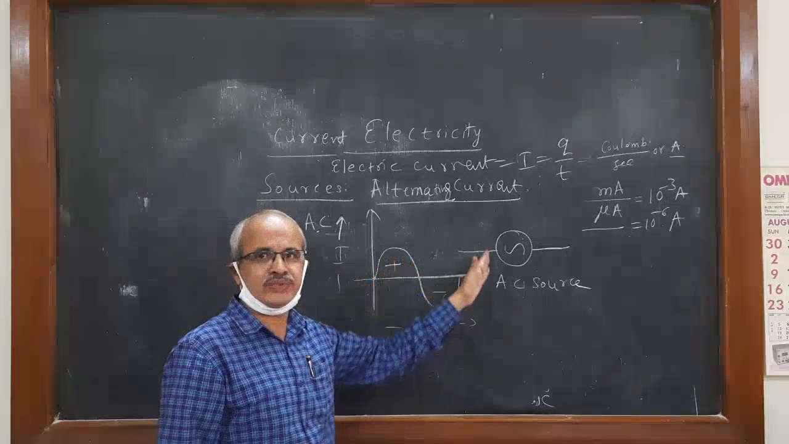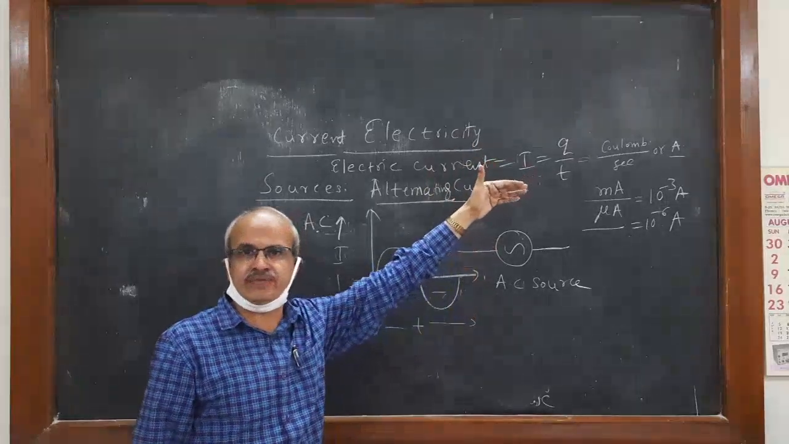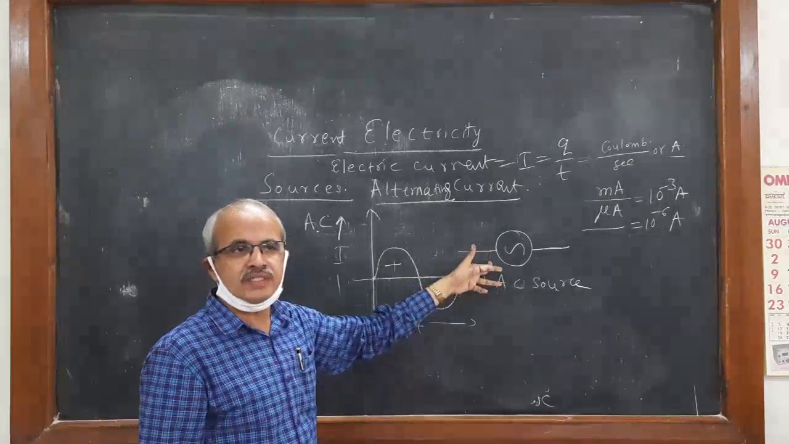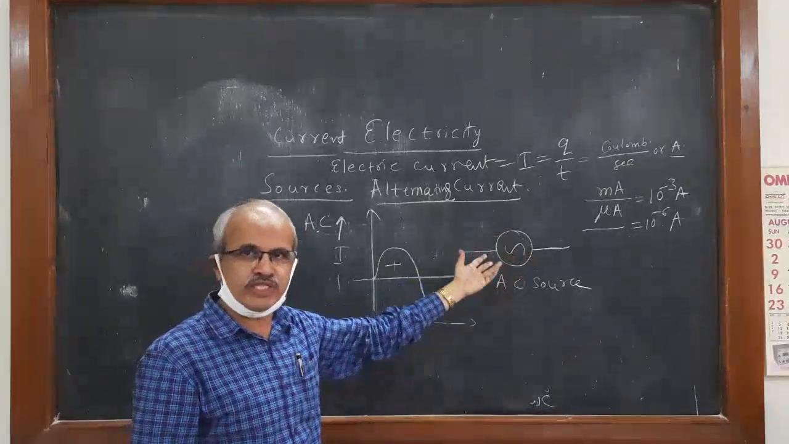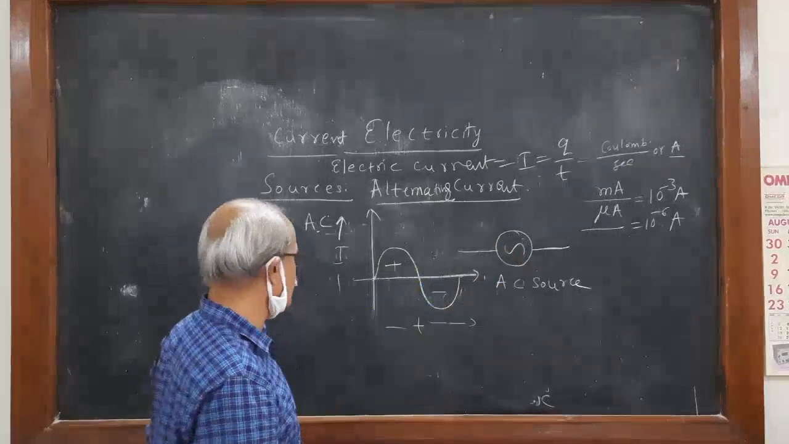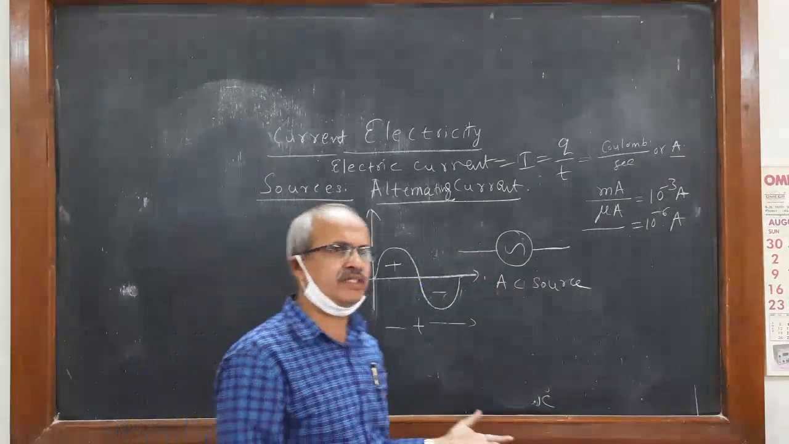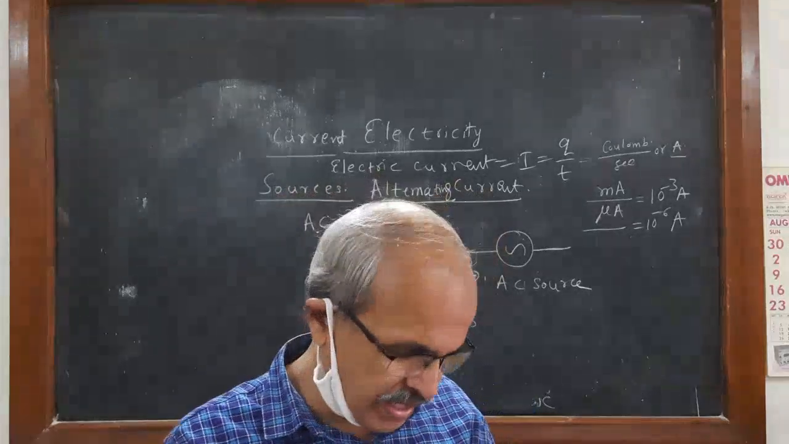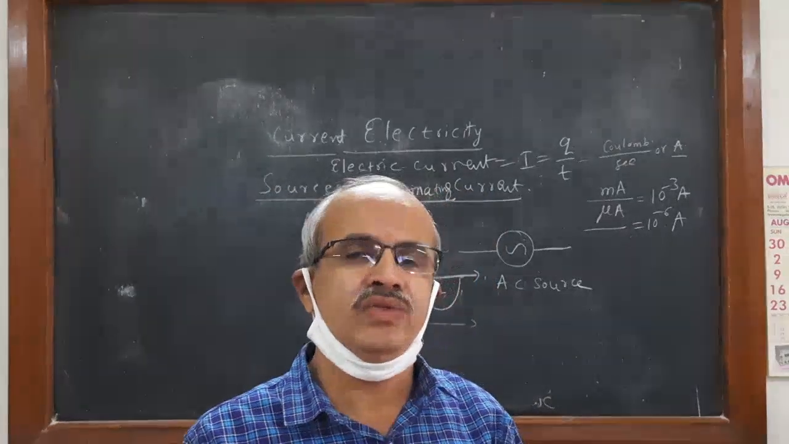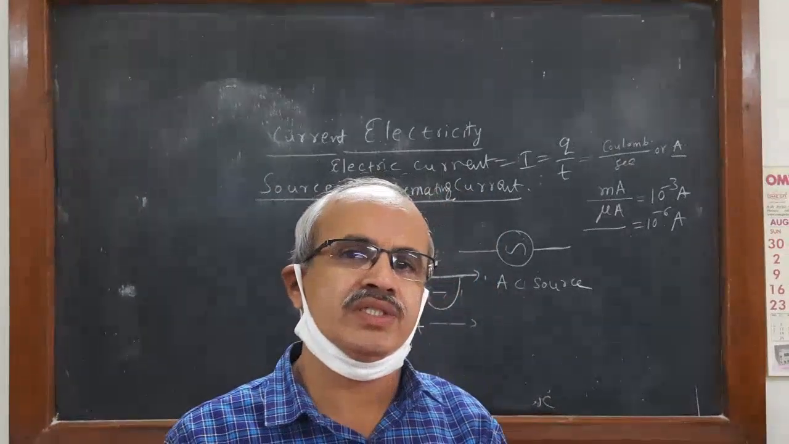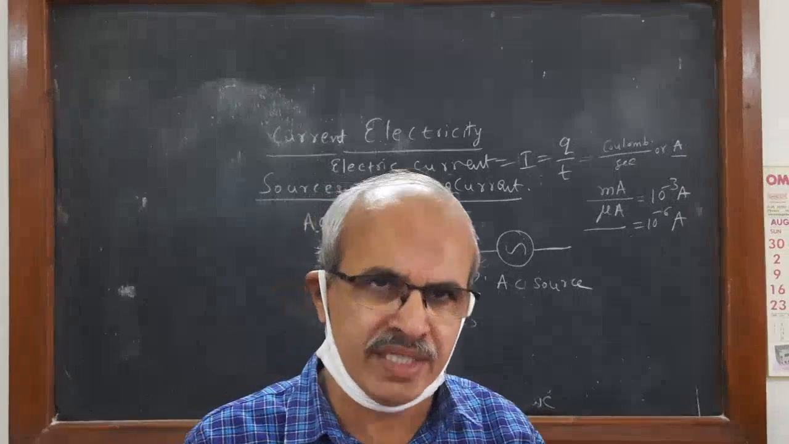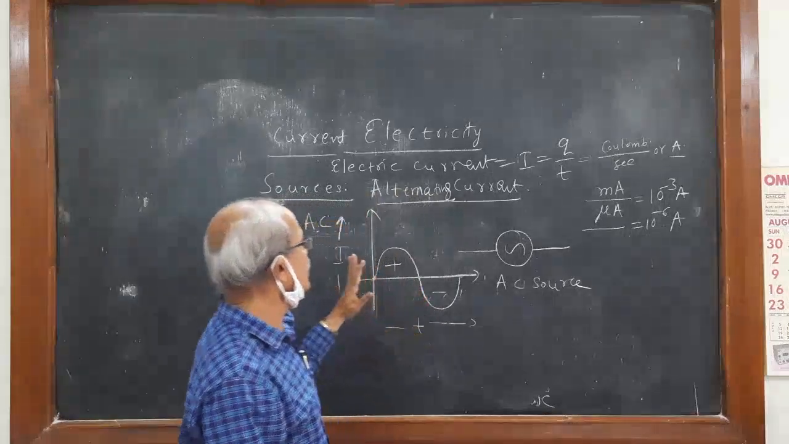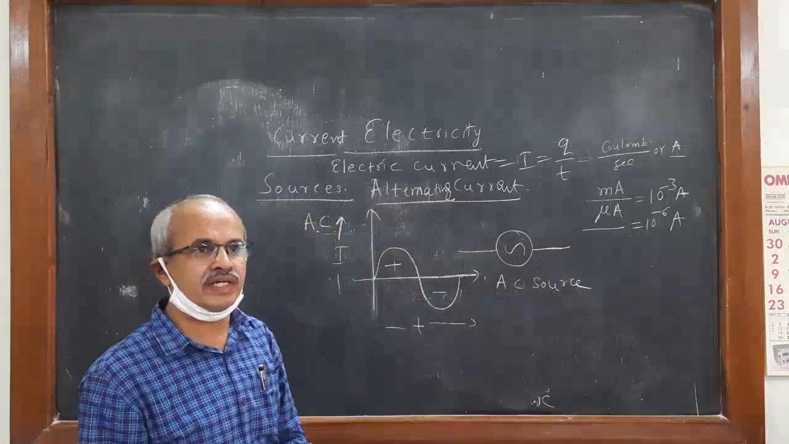Positive, negative, but there is only one direction, as I told you in DC current. So I have not mentioned a positive terminal or negative terminal of the AC source. The source of AC is in the generating stations. Generating stations means hydroelectric power stations or nuclear power stations. There are different methods of generating alternating current nowadays. So you must know that this is the AC source, alternating current source.